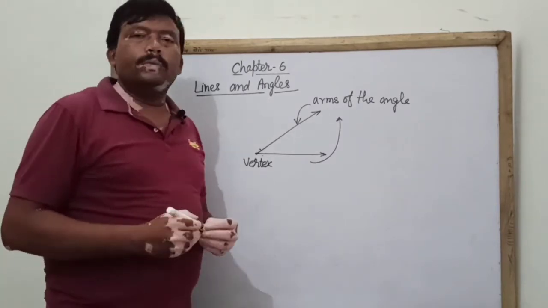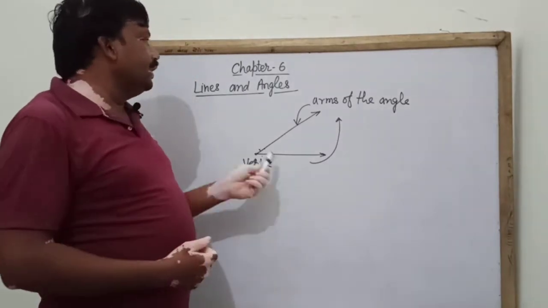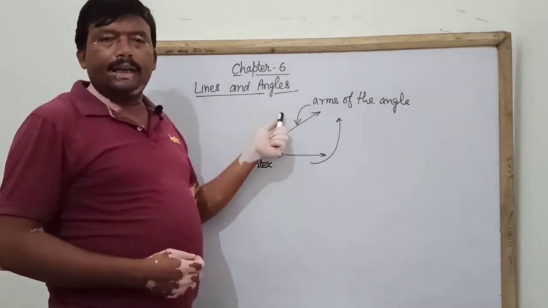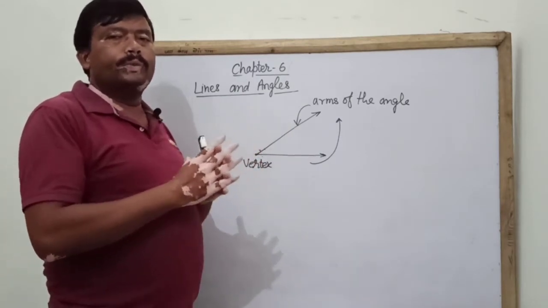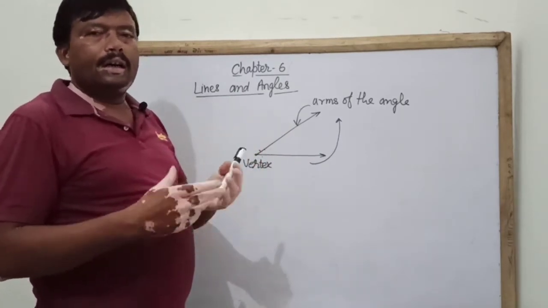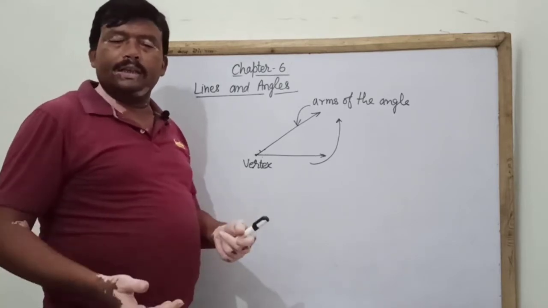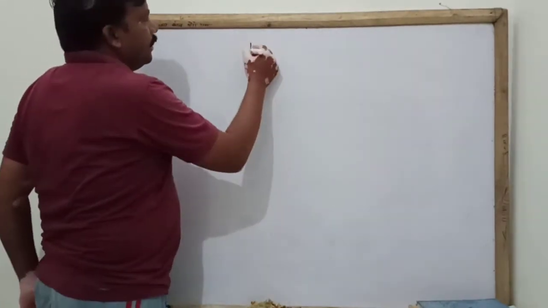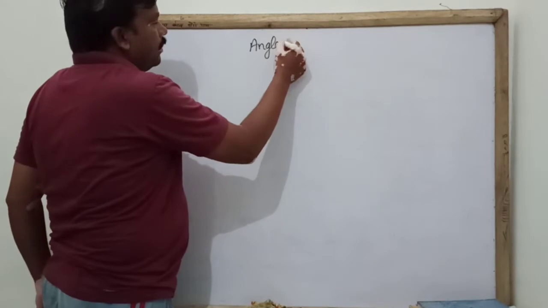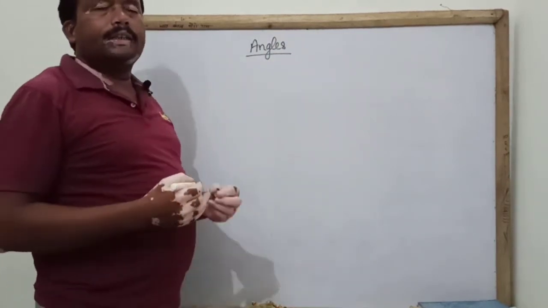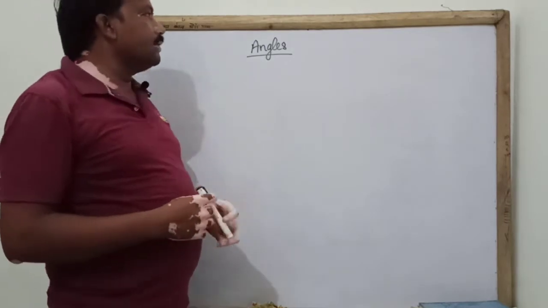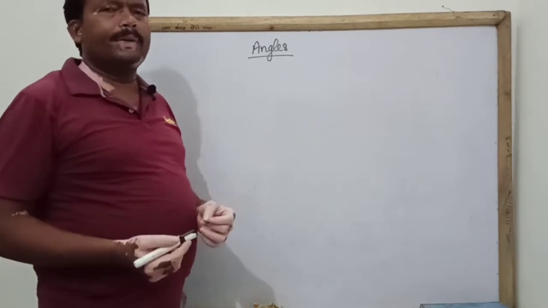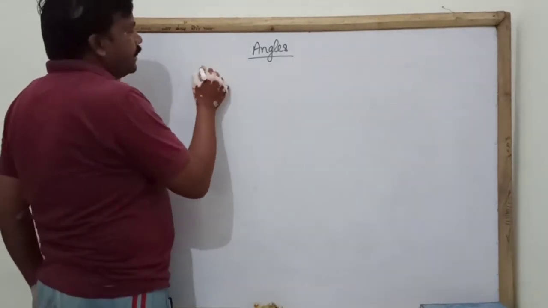So now we are going to study about these two terms, lines and angles, and related to these terms we will study many other things. So get ready. First of all, we will study about the angles. As you have learned in earlier classes, there are many types of angles, which is, means, zero angle.